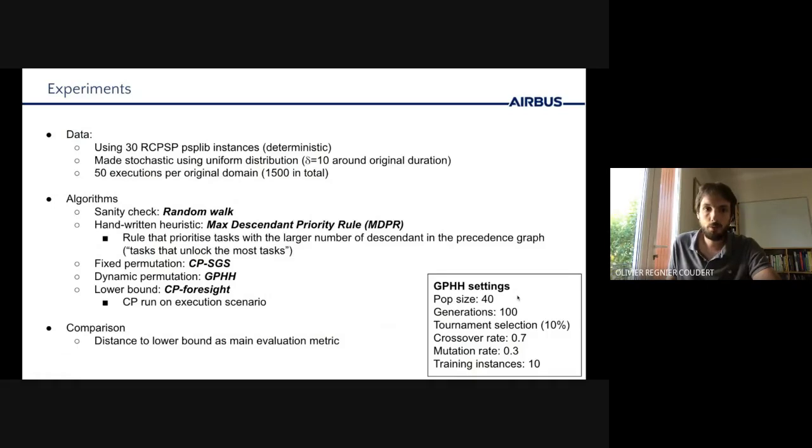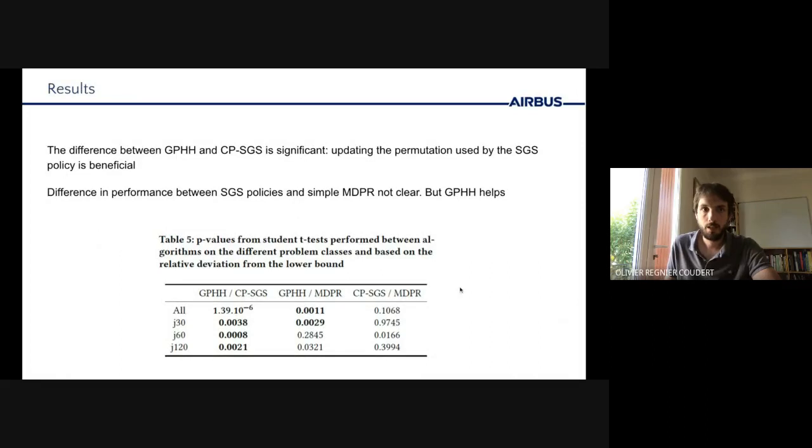Finally, we've also solved optimally each execution scenario using CP in order to obtain lower bounds. And using those lower bounds, we can understand how far from optimality the different policies are. And so the comparison is mostly based on the distance of the 4 other algorithms to this lower bound. So all results we present now are based on the execution of the scheduling policies on the 1,500 test scenarios.